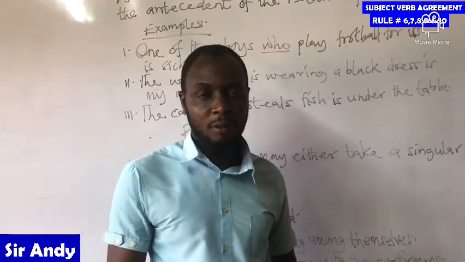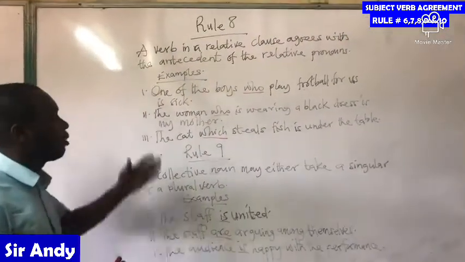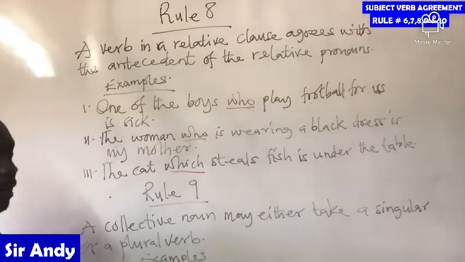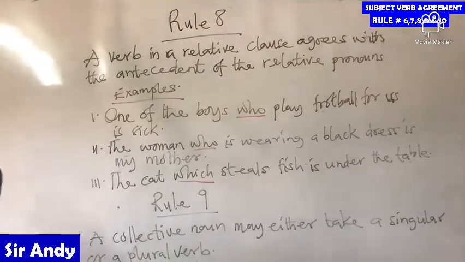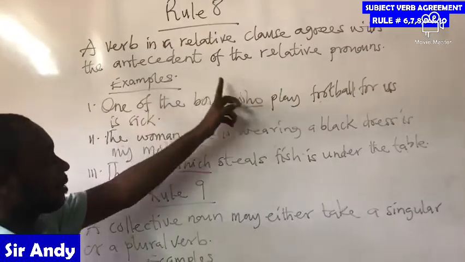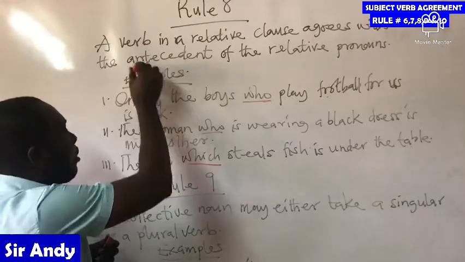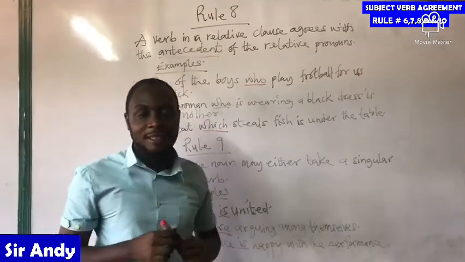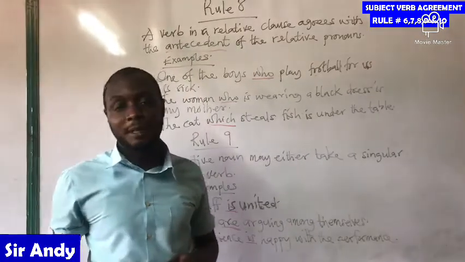So let's move on quickly to our rules for today, and then we have rule 8, and 9, and then 10 will come up later on. And then rule 8 also says a verb in a relative clause agrees with the antecedent of the relative pronoun. The antecedent may be a big word here. Antecedent is also known as the subject.